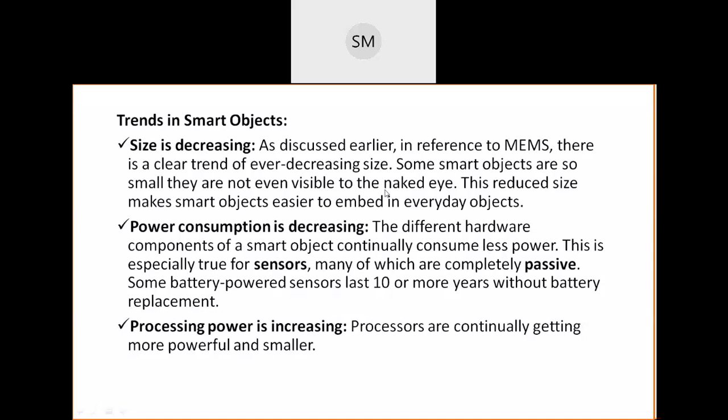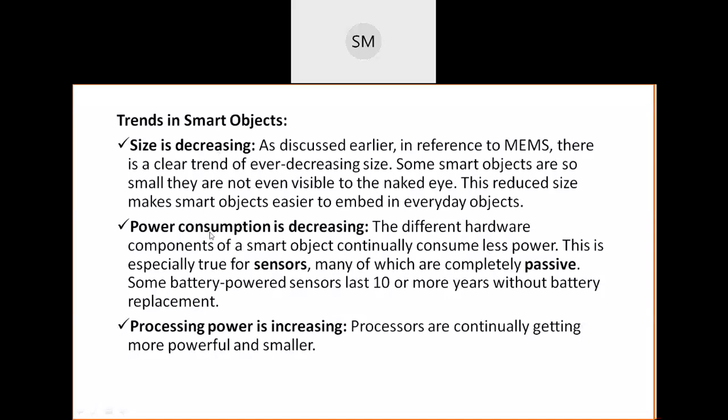We may have to use microscopes to see these objects. Just imagine how the actuators, sensors, power source and processing unit are all embedded inside such small objects. So the size of the smart object is decreasing.